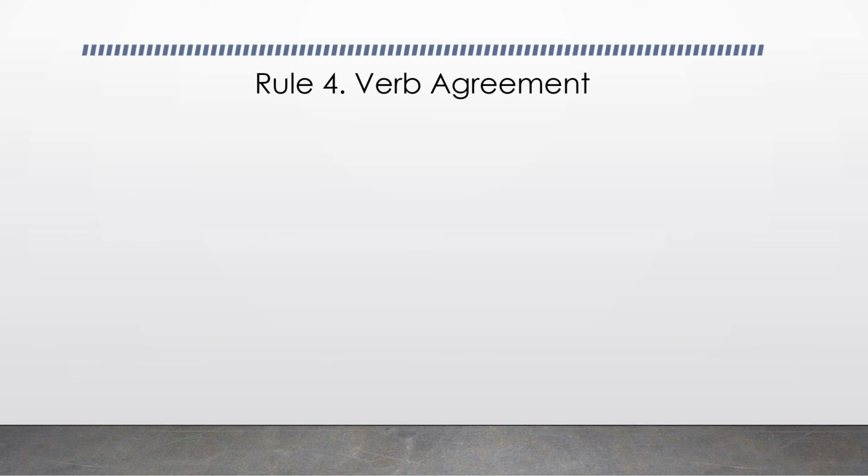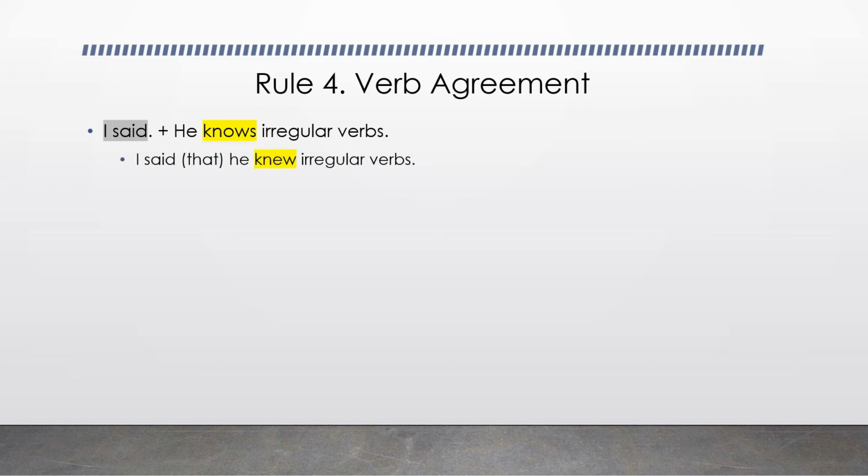Rule number 4. Be aware of the verb agreement in the sentence with the noun clause. I said he knows irregular verbs. When we put these clauses together, the second verb, the verb in the noun clause, has to agree with the tense of the verb in the independent clause. The verb in the independent clause is said, and it's in the past tense. Therefore, the verb knows has to be also in the past tense. I said that he knew irregular verbs.